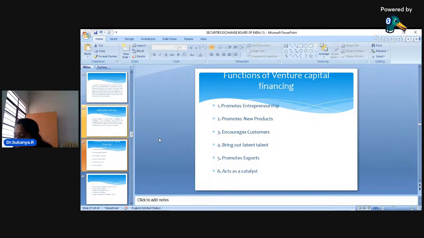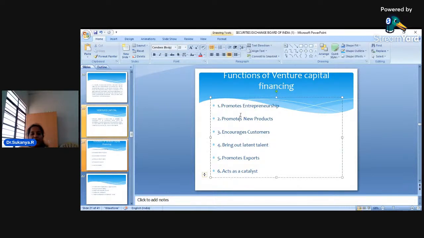They can think of starting their own project, and the assistance with regard to the finance will be provided by these venture capital companies. And then I told you that venture capital companies will provide finance only if the project is having technologically advanced products. So these venture capital companies are helping in bringing in new products which are technologically feasible.